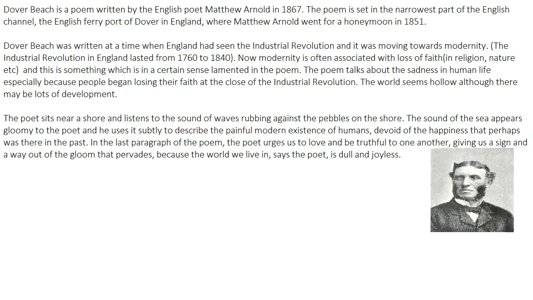So let's begin with the explanation of this poem known as Dover Beach. Dover Beach was written by Matthew Arnold, who was an English poet, in 1867. So this poem is more than 100 years old. Okay, so this is quite an old poem.